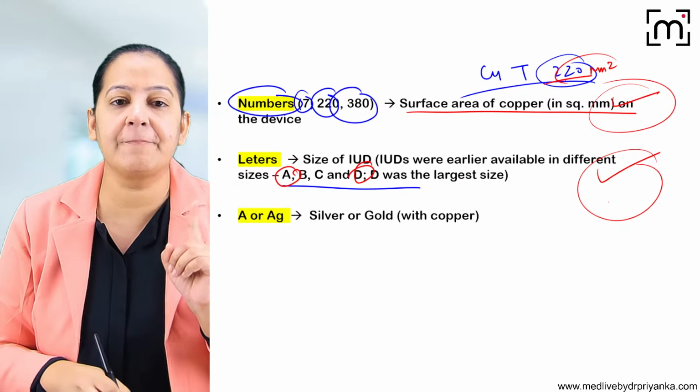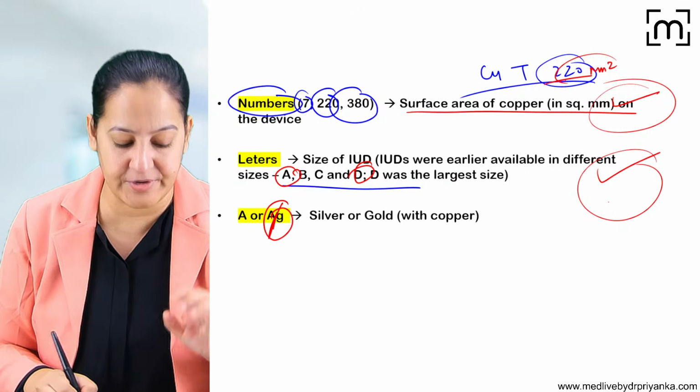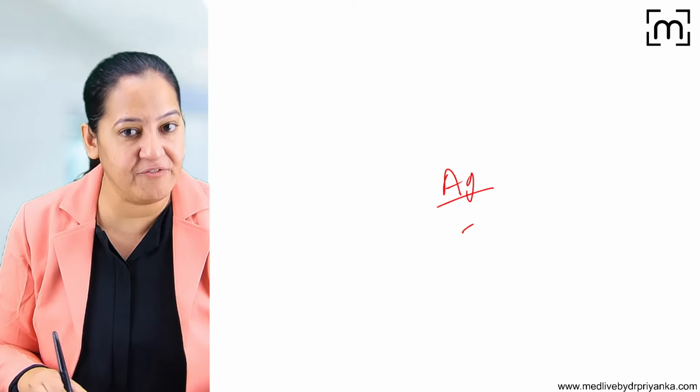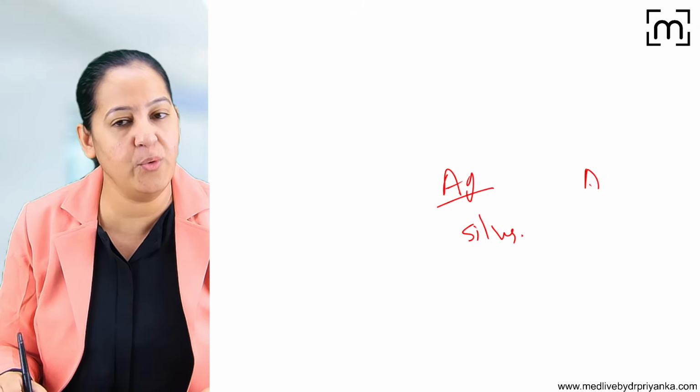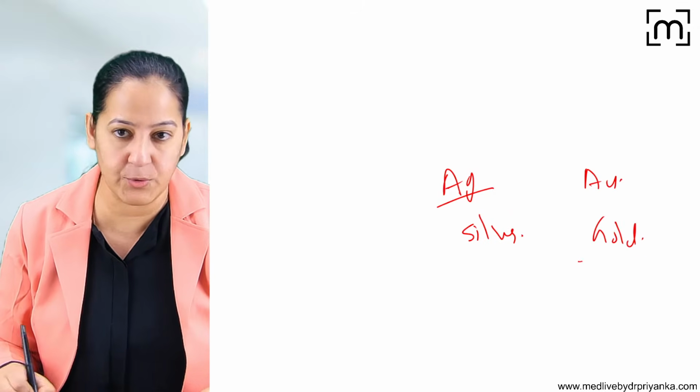Okay. Now the next, either Ag. Sometimes Ag is written. What is Ag? Ag is the chemical symbol for silver. And Au is the chemical symbol for gold. I guess you know that. Okay.